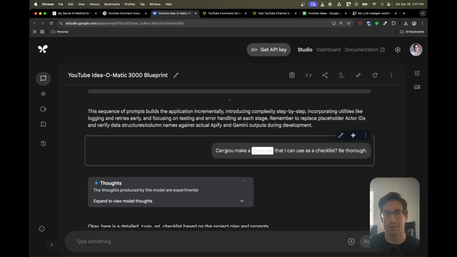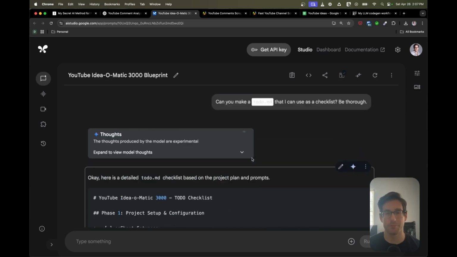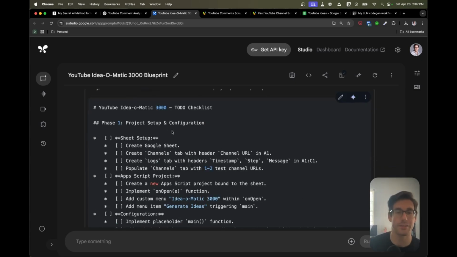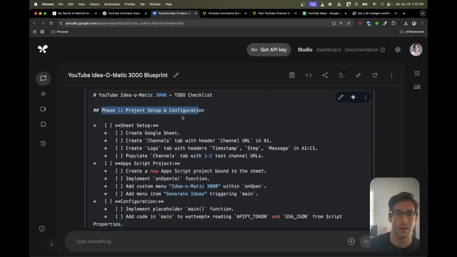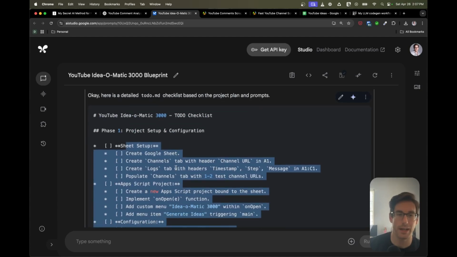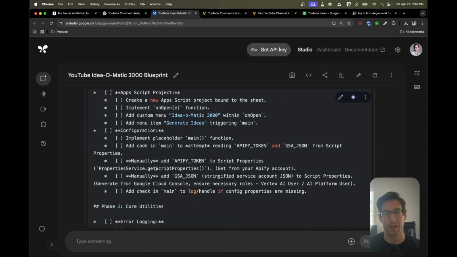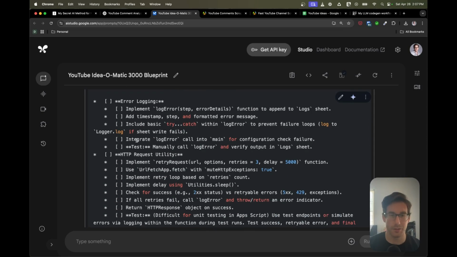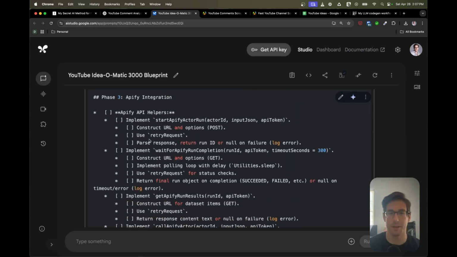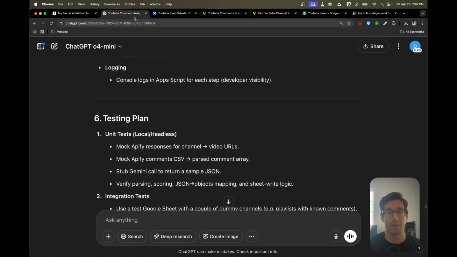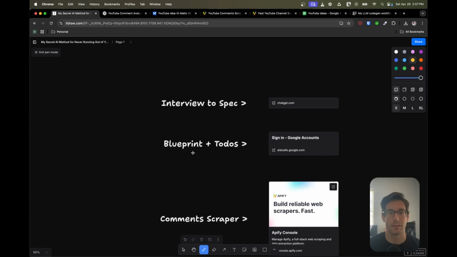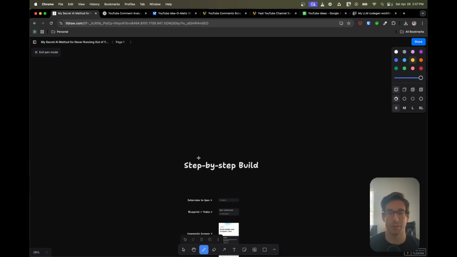So you can see, okay, can you make me a to-do.markdown that we can use as a checklist, please be thorough. So then it gives us a checklist. So we have phase one, all the associated things that need to be completed. And as these get completed, I then ask the AI to come back and check these boxes off as it iterates through. And then once it's finished with this, we then go to phase two, do the same thing. Phase three, do the same thing. And that, my friends, is the process. That's how we build this application. That's how I build most applications.